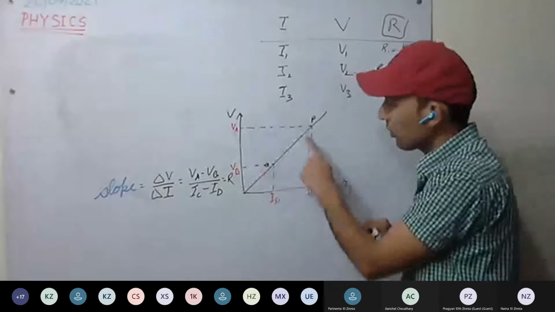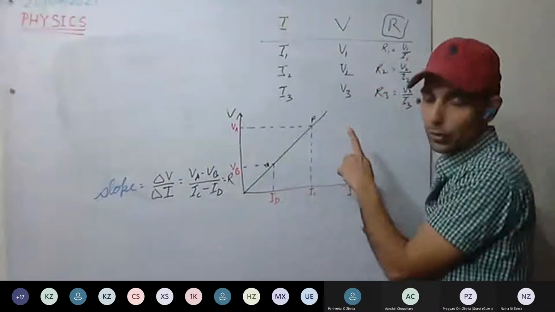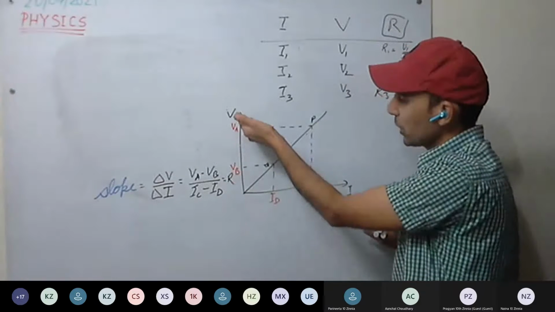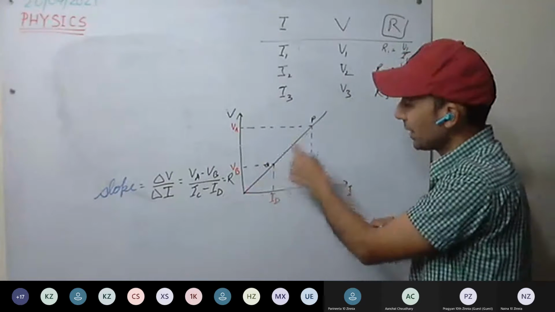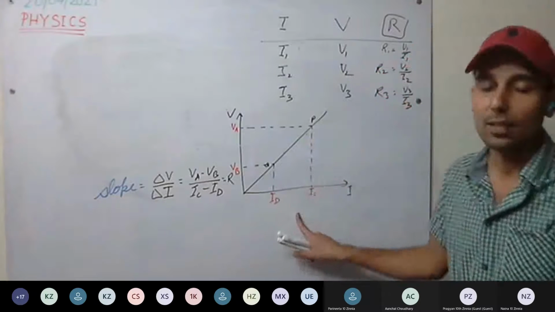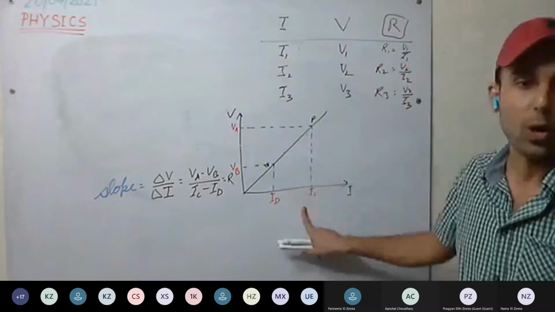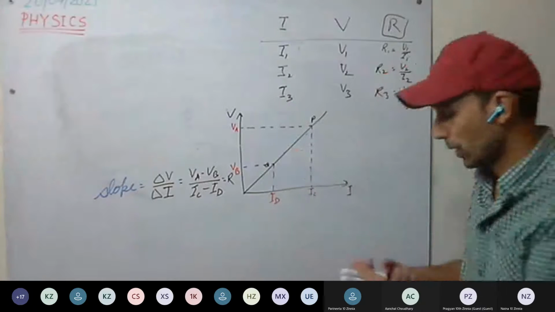For resistors for which such a graph is drawn, with change in potential difference, current changes linearly. We are getting a straight line. Such resistors are called ohmic resistors. They follow Ohm's law.